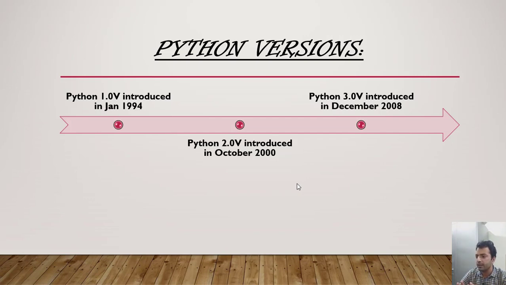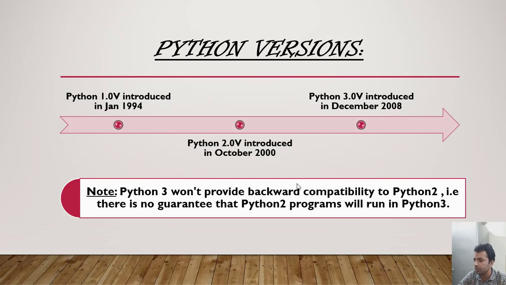One more important point is that now in the year 2020, the last Python 2 version, 2.7, is obsolete because there is no further support for this version. So Python 3 won't provide backward compatibility to Python 2; there is no guarantee that a Python 2 program will run in Python 3.